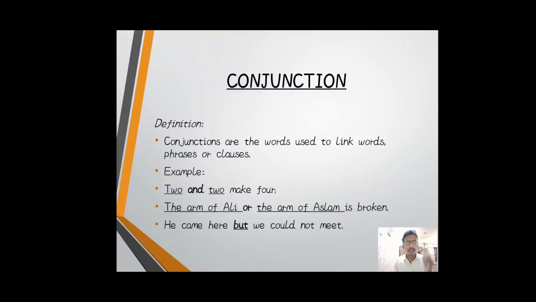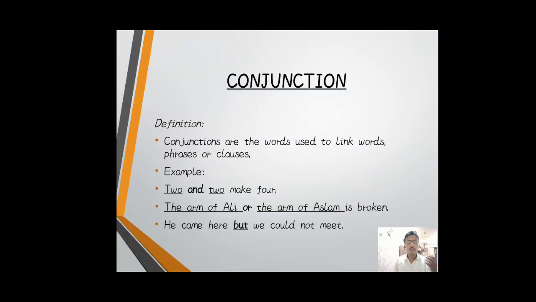Then in another example: the arm of Ali or the arm of Aslam is broken. The arm of Ali is a phrase and the arm of Aslam is also a phrase, and the word that connects these two phrases is the conjunction, or. He came here but we could not meet. In this sentence, but is the conjunction.